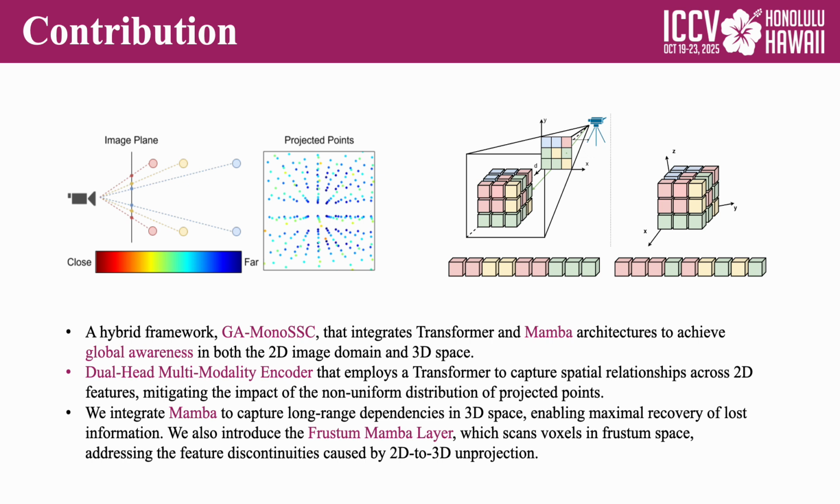Our contributions are threefold. First, we design a hybrid framework, GA Mono SSC, that integrates transformers and Mamba to achieve global awareness in both 2D and 3D. Second, we propose a dual-head multimodality encoder that extracts the semantic and geometric features separately and models spatial relationships across 2D features. Third, we introduce a FLoSP Mamba decoder with a FLoSP reordering strategy to capture long-range dependency in 3D space while reducing feature disconnectivity.